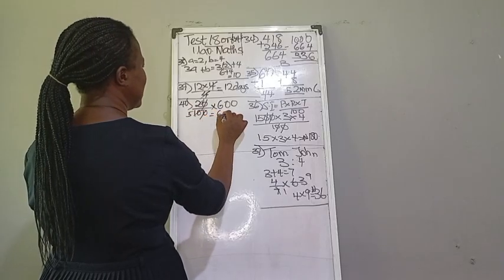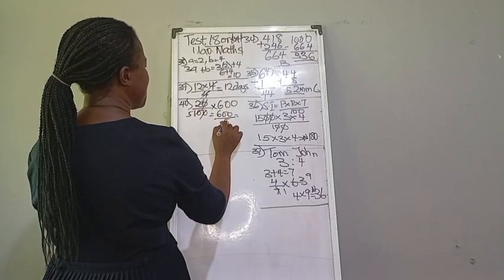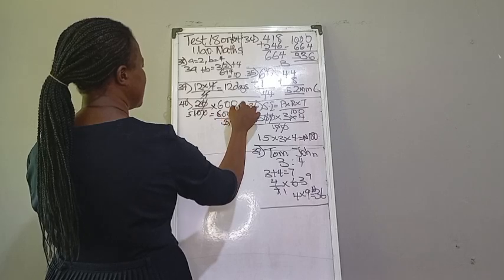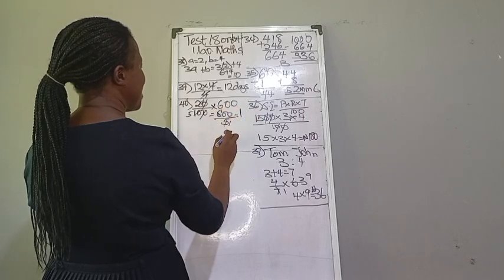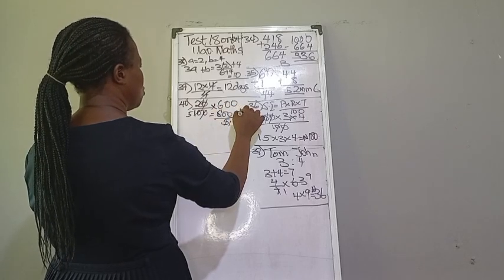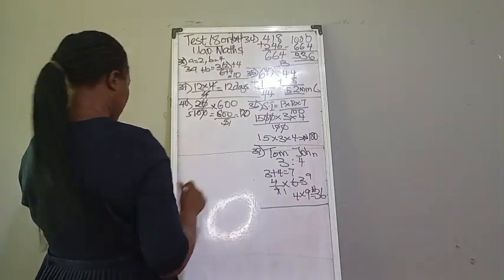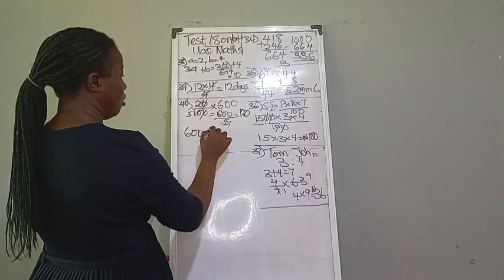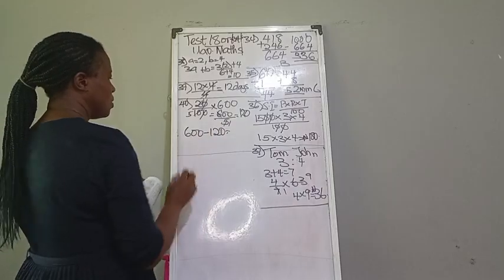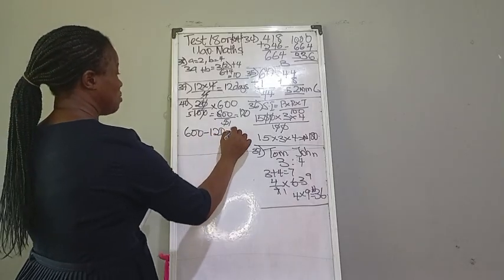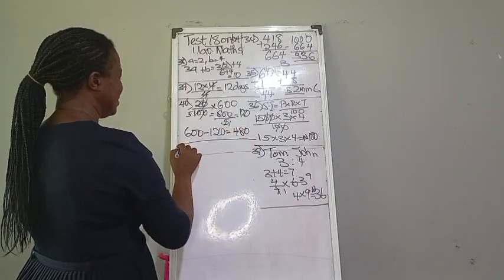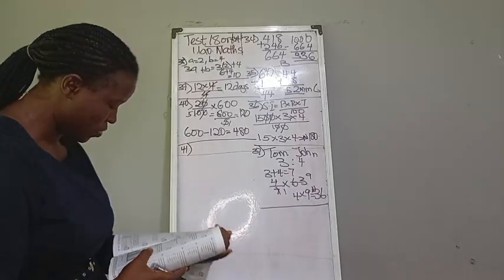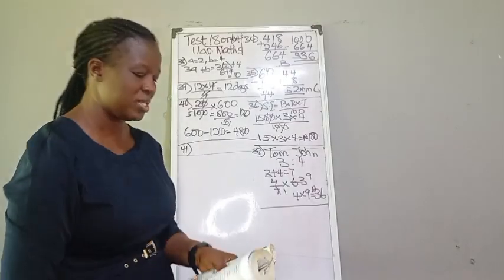So we have 600 divided by 5. 5 in 5, 1. 5 in 6, that is 1. You need that 1. 5 in 10, that is 2. And 5 in 0. Is that our final answer? No, so it will be 600 minus the loss. So we put the answer. That is going to give you 480.